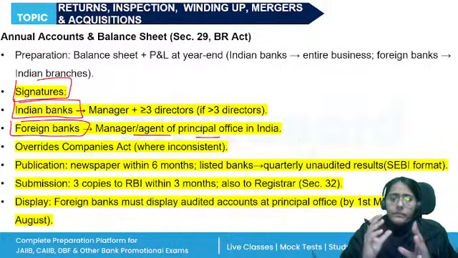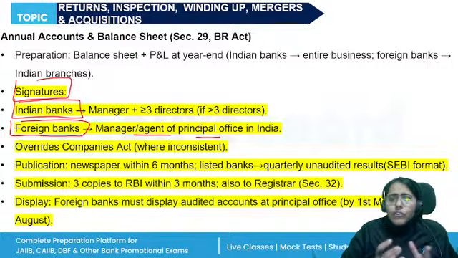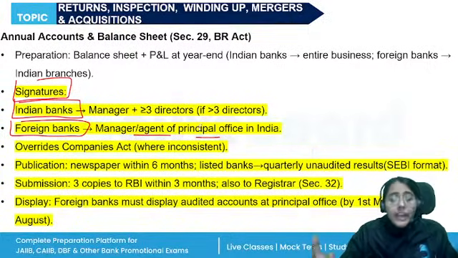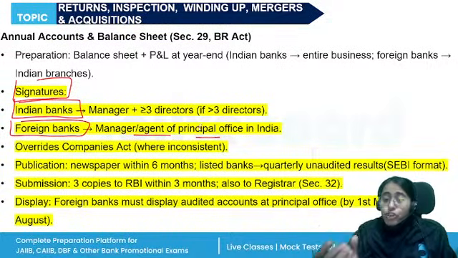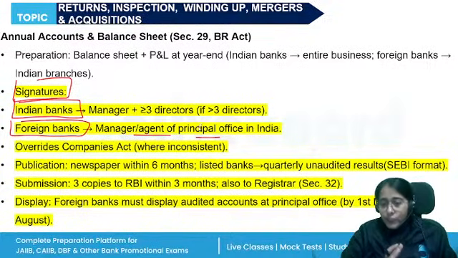Then the profit and loss account and the balance sheet will be prepared as per the Banking Regulation Act, and it overrides the Companies Act. If anything is given in the Companies Act which is in contravention to the Banking Regulation Act, then the Banking Regulation Act will override the Companies Act, right?